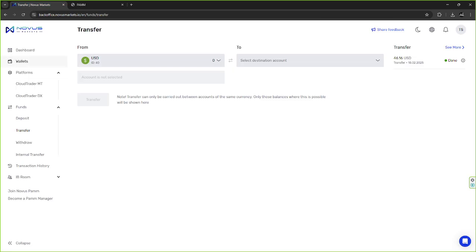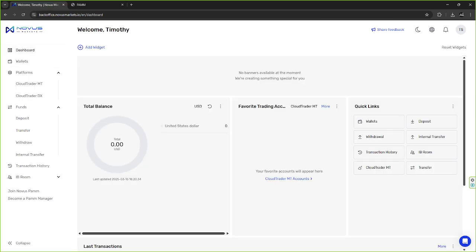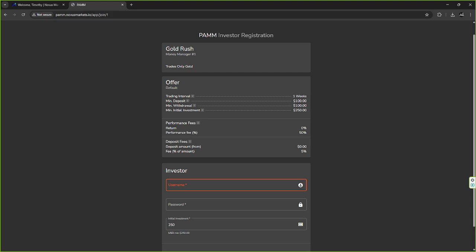So again, I'm not recommending any particular PAMM at this moment. Do your research, and if you're just looking for some automation options, PAMM accounts are a great option. Again, just remember to look at the different offer types. For me personally, I like stuff that's 1 week. I don't want to have my money locked in for too long. These are pretty low minimum deposits, minimum initial investment amounts. And then again, if you're able to contact someone who's in contact with this team, you may be able to get some of the data to see the returns.